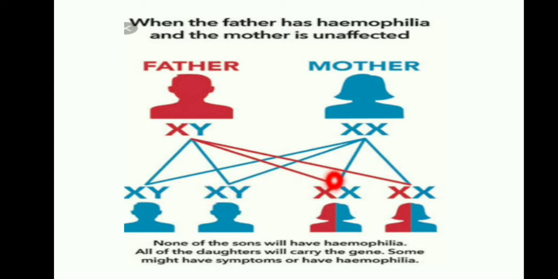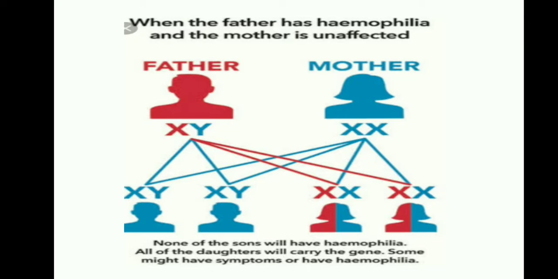But if a female child is born, the father has to give his affected X chromosome, and the mother gives a healthy X chromosome. The second child also receives the affected gene from the father and a healthy X chromosome from the mother. So female children are the carriers: half-colored means carrier, fully red means an affected person. Is everything clear? If the father has hemophilia, male children are healthy and female children are the carriers.